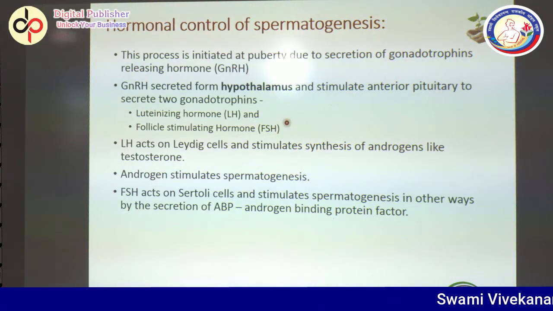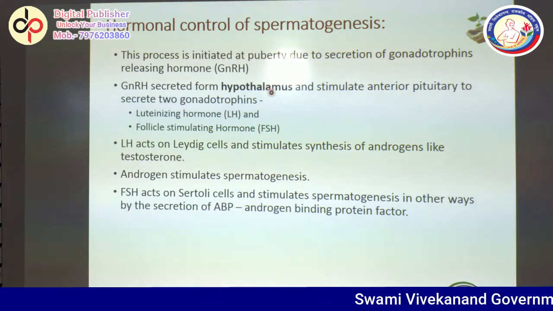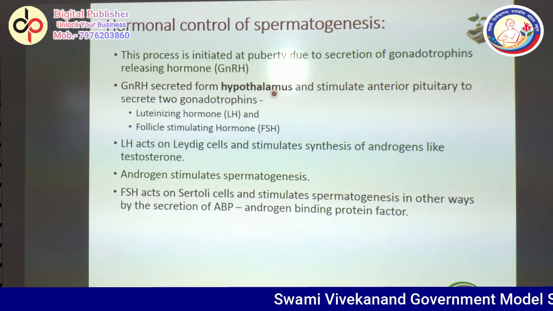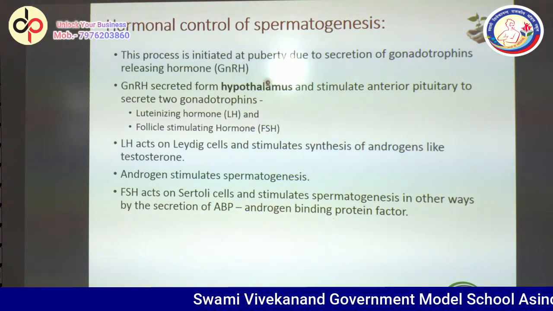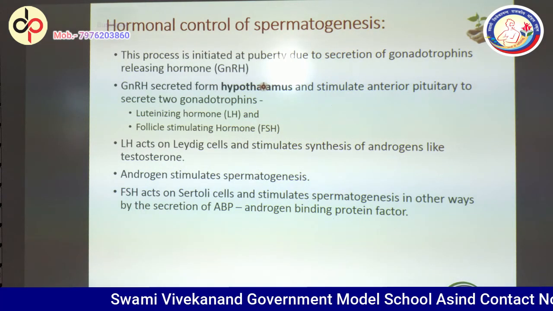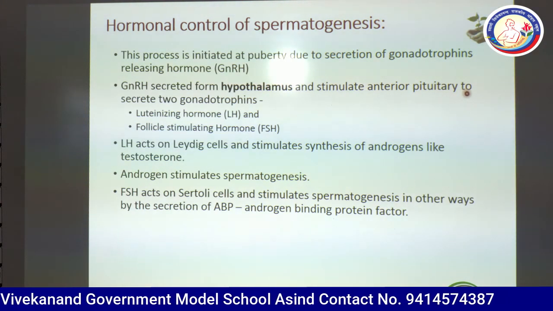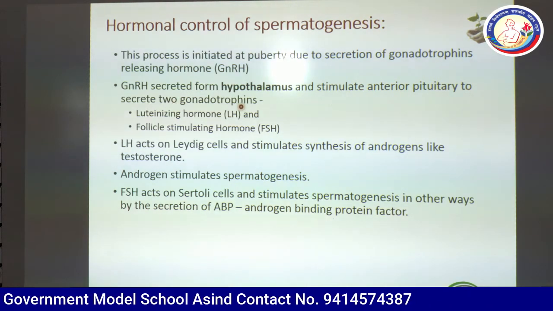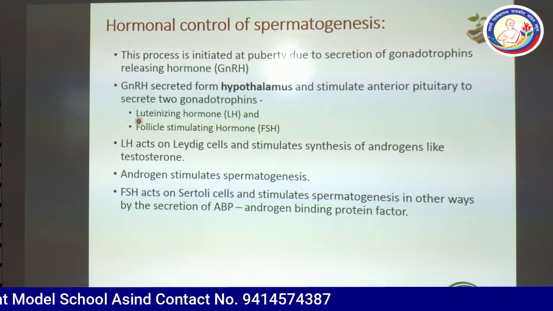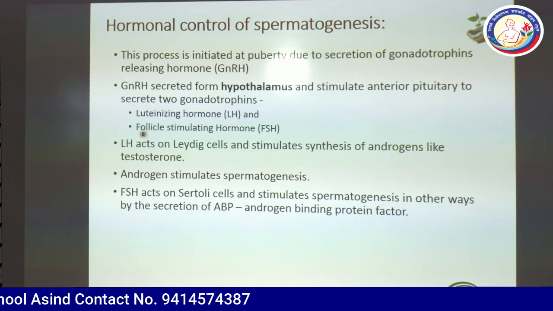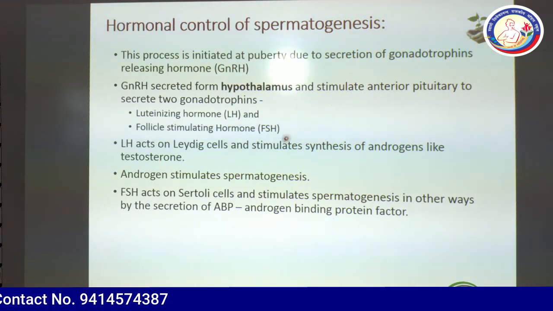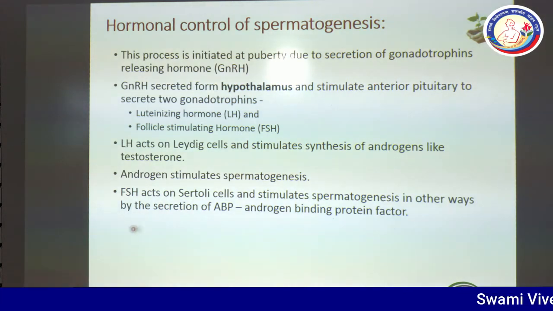GnRH is secreted from the hypothalamus and stimulates the anterior pituitary to produce two types of hormones. So dear students, the work starts from the hypothalamus. It releases GnRH, which stimulates the anterior pituitary to produce gonadotropins, and these are two: LH, luteinizing hormone, and follicle stimulating hormone. What is the role of LH? One question on this is compulsorily asked in the board question papers of last years.